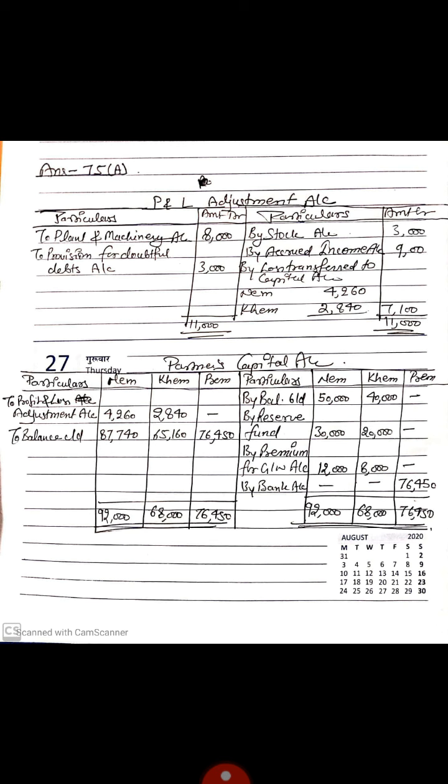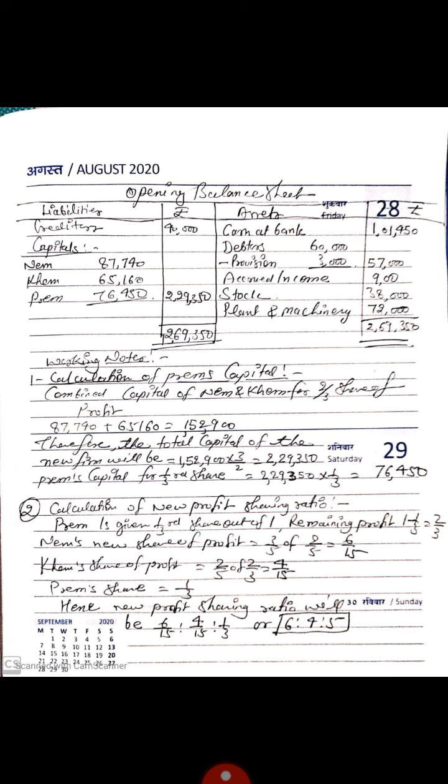At the last, we will find our balance. So we write here balance c/d. It is 87,740, 65,160, 76,450. Now students, come to the balance sheet, or you can say opening balance sheet. On the liability side, we will write creditors, then capital, Naam, Kaam, Prem, which we find in our capital account: 87,740, 65,160 and 76,450. Total 2,29,350. Now come to the asset side.